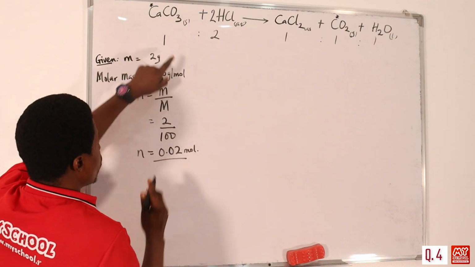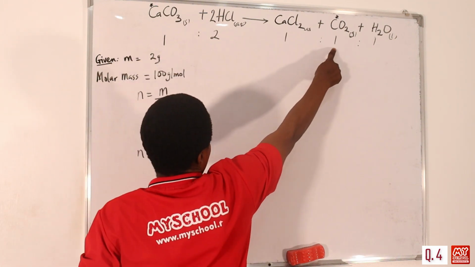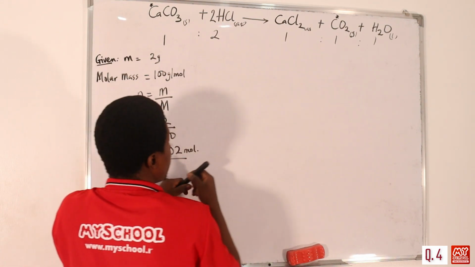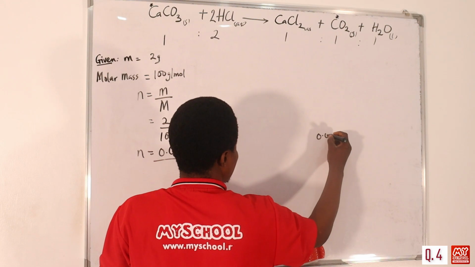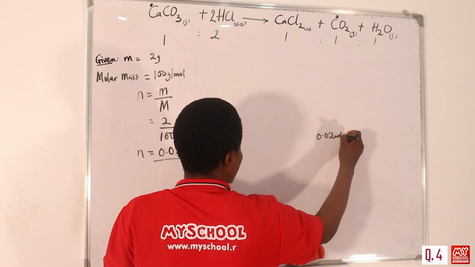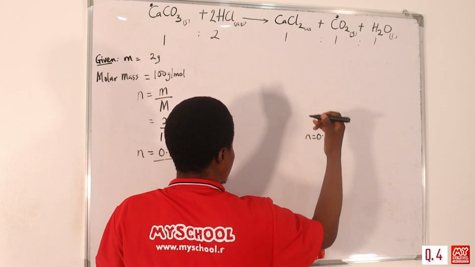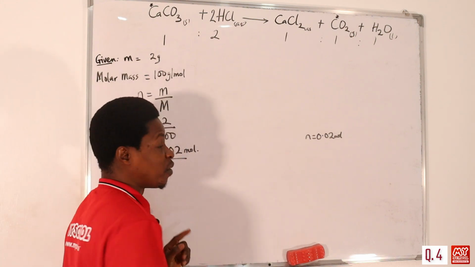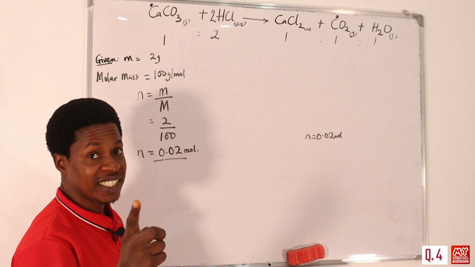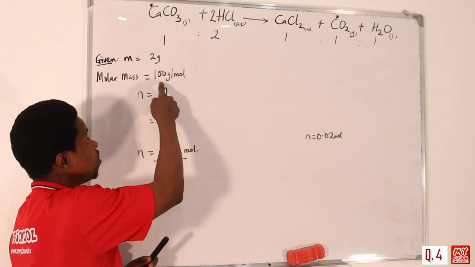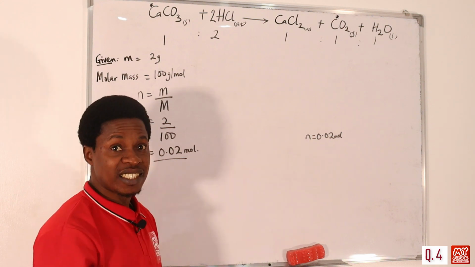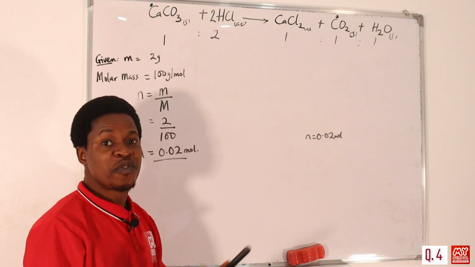Remember, if 1 mole of calcium carbonate gave 1 mole of CO2, then 0.02 mole will also give 0.02 mole of CO2. That's the number of moles of that. But remember, the question says what volume of gas is evolved. Now we are talking about volume of gas, not mass, so we are not going to use this again. In calculating the number of moles in gases, we have a formula also for that.